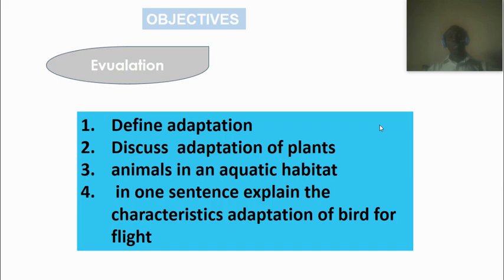So basically with this, I hope you've understood what adaptation is all about. You have also seen some adaptation in plants, in aquatic animals and also in aquatic plants. We have also seen some characteristics of adaptation of special organisms such as birds and so on.